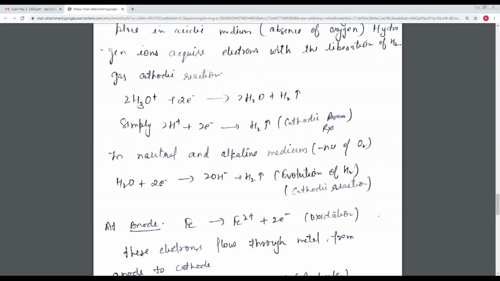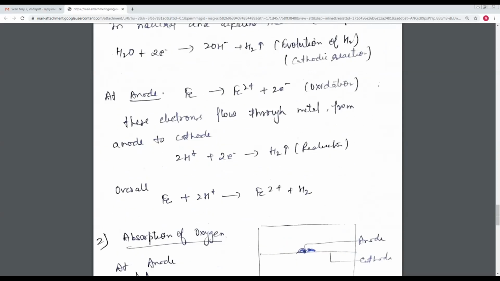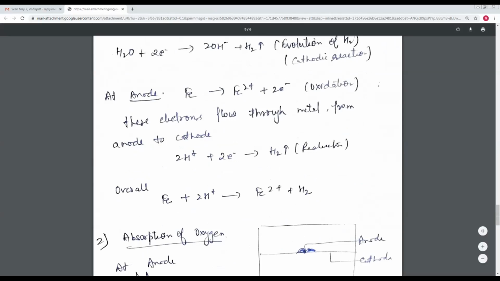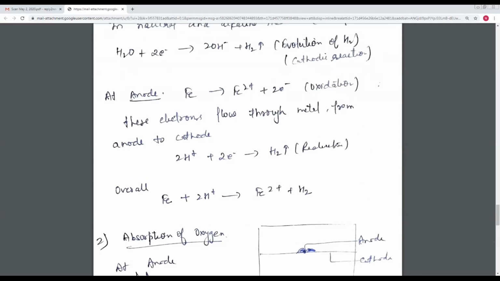if we take the example of iron, iron gives Fe2+ and releases the electrons, so this is the oxidation process. And now these electrons flow through the metal from anode to cathode. So at the anode, Fe is converted into Fe2+ and the electron is released here.